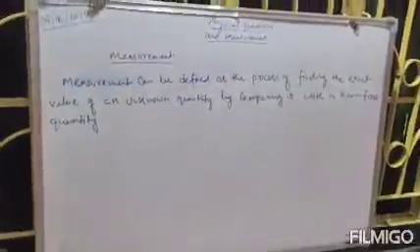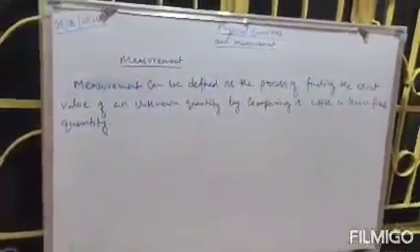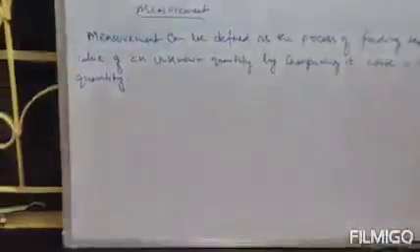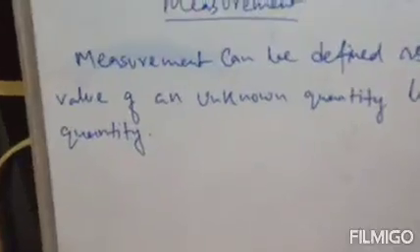So this is the definition of measurement. It is a process of finding the exact value of an unknown quantity by comparing it with a known fixed quantity. Clear? Now this is the measurement.